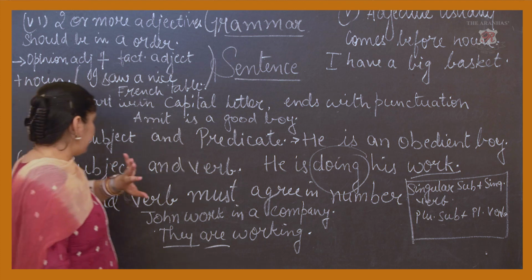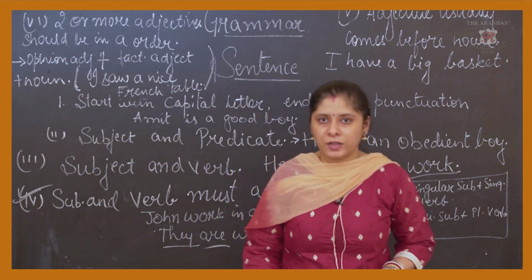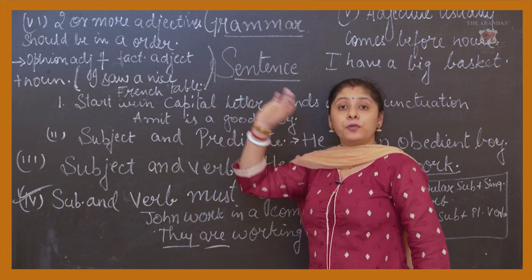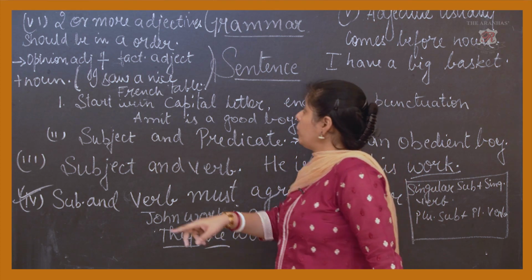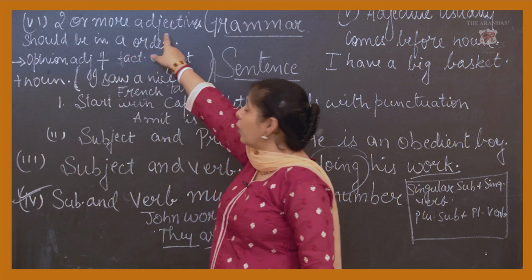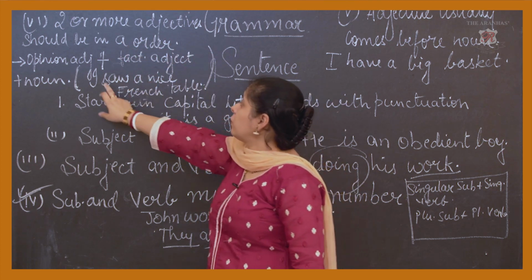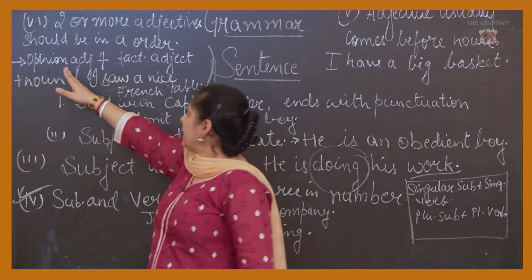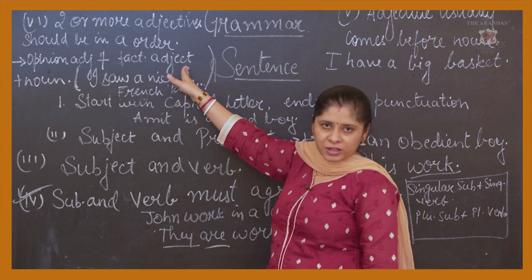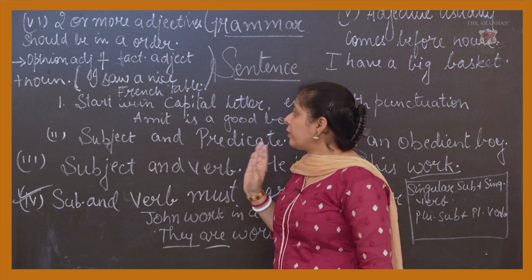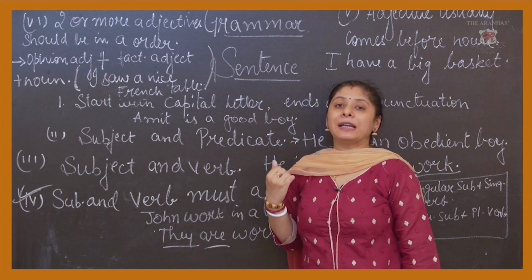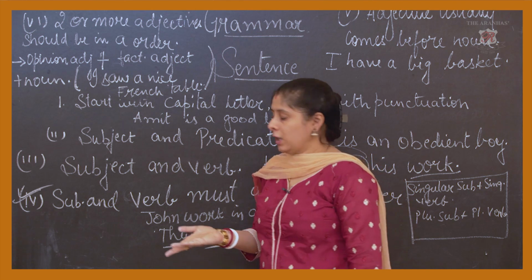So all these six rules are discussed here. It is very important to make sure there are two or more adjectives; then only this rule is applicable: opinion adjective plus factual adjective plus noun. Otherwise our sentence framing is not correct.